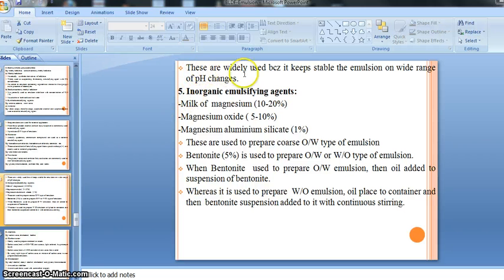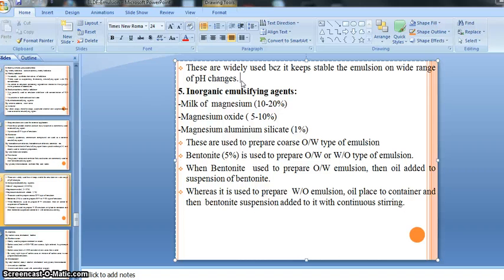These are widely used because they keep the emulsion stable over a wide range of pH. So as I said, synthetic emulsifying agents possess various properties, meaning they do not require the addition of preservative. Then they keep the emulsion stable over a wide range of pH or up to its expiry.